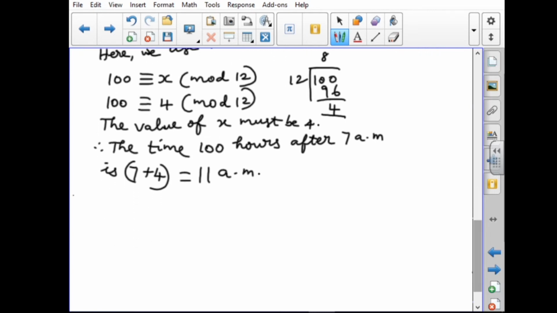Next, the sixth one also uses the same method. See the question: what is the time 15 hours before 11 p.m.? They gave that sum after the fifth one; the sixth one is about before. The same method, but here we have to use subtraction.